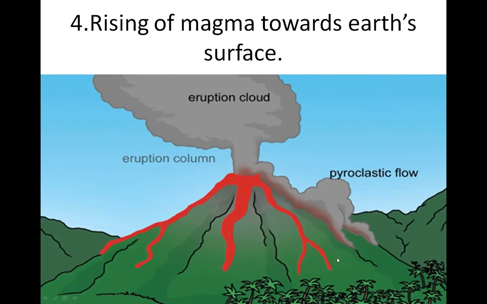If the amount of these gases and vapor is more, and the vent on the earth's surface is narrow, then the eruption is dangerous. If this vent on the volcano is narrow, then it is very dangerous. But if the amount of gases is less and the vent is broad and long, then the molten rock comes out slowly and spreads itself on the earth surface.